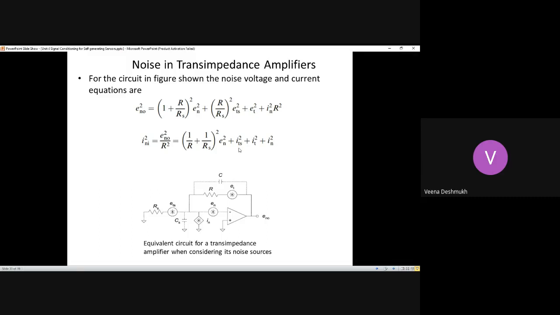Plus ETS square, the same thing. ETS square is there, ITS square, the corresponding current is IT. Plus IN square into R square is the voltage square divided by the resistance square. That gives me the noise current at the input terminal. So this gives me the total noise current at the input terminal.